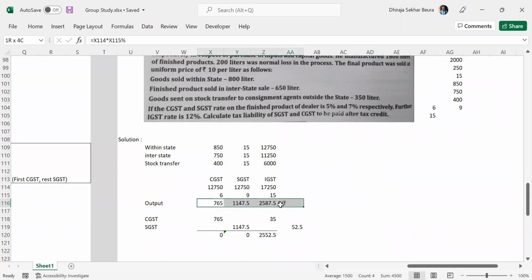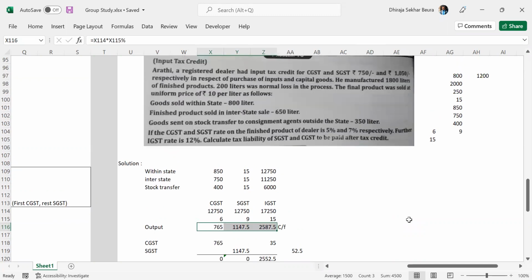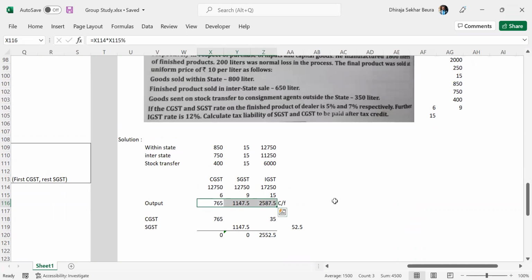So is your output liability fine? How come this is wrong? 11,250. Your rate is around 12,750.